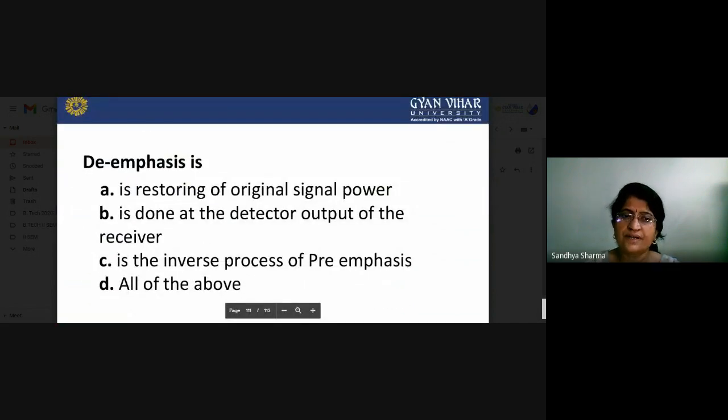If we are talking about de-emphasis, what is the process? It is the reverse process of the pre-emphasis circuit, because whatever changes you make at the transmitter section will be balanced or cancelled in the receiver section. Our target is only to transmit our message signal without any change. Changes are done for the ease of transmission, but if you are doing any change, you have to do the reverse operation at the receiver section.